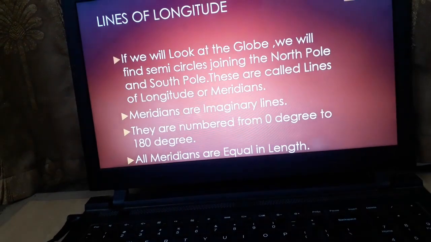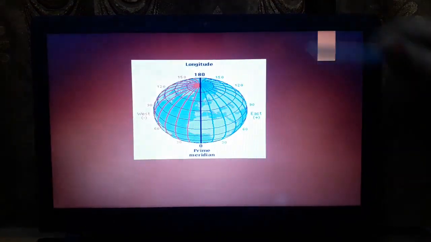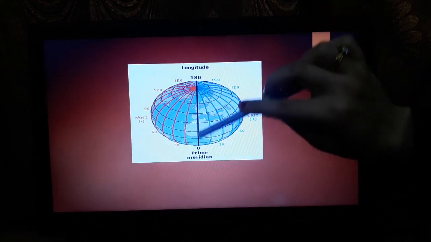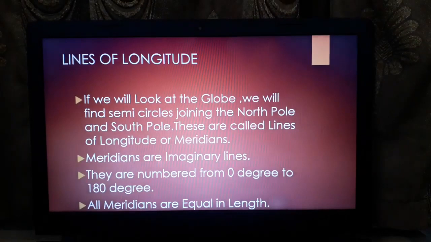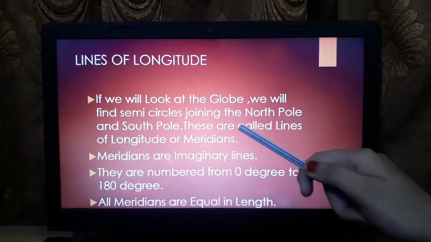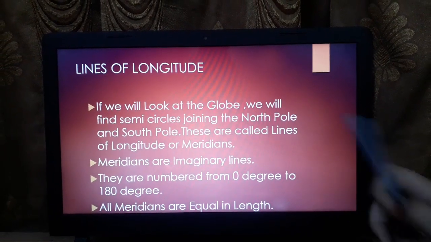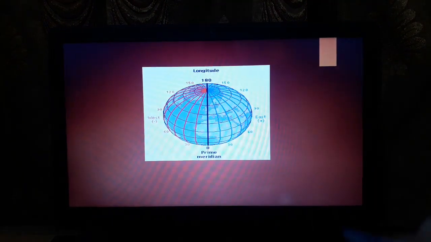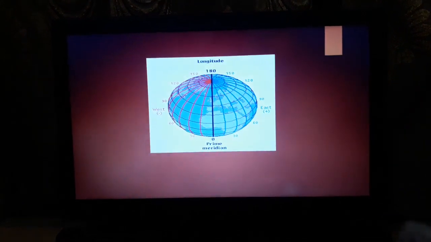So these are the semicircles which join the North Pole and the South Pole. These are called the lines of longitude or meridians. Meridians are imaginary lines. We call them meridians.